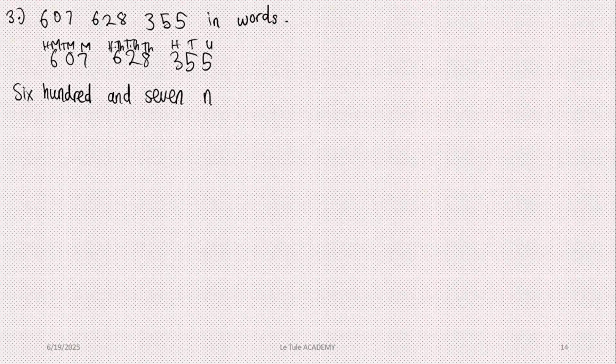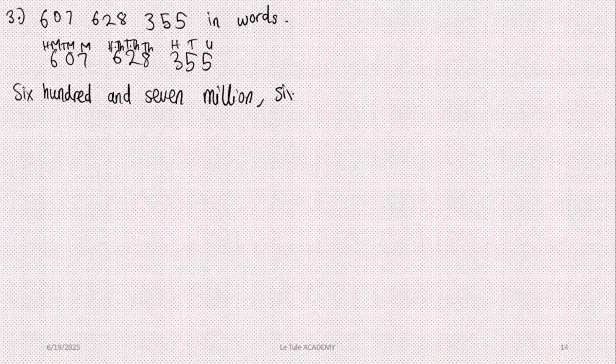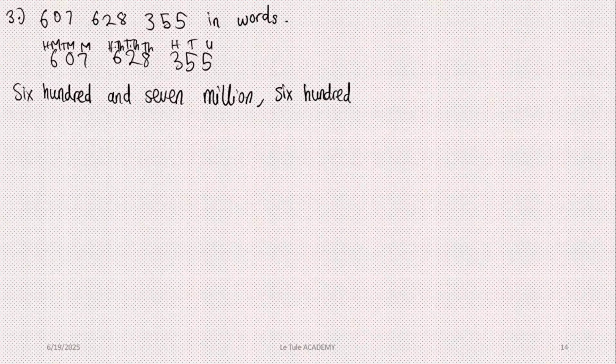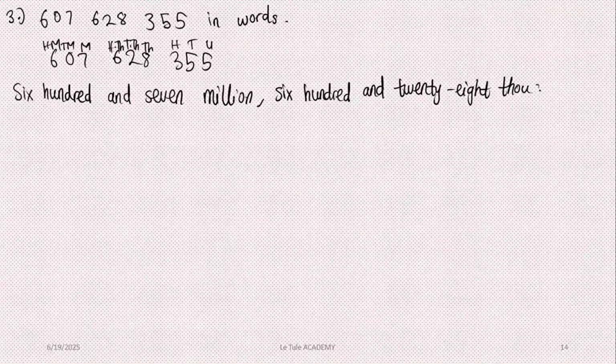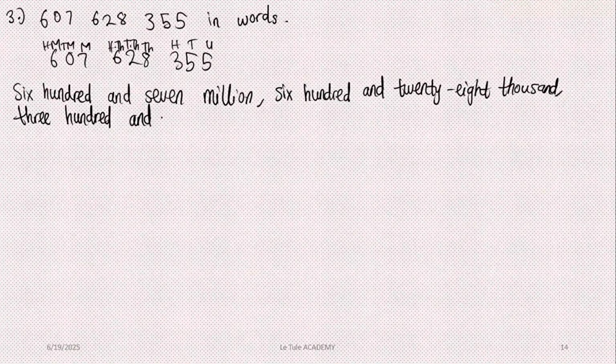607,000,000. So you have to write it out and state the place values individually so that you can know how to write it in words. 607 million, comma, 628,355.